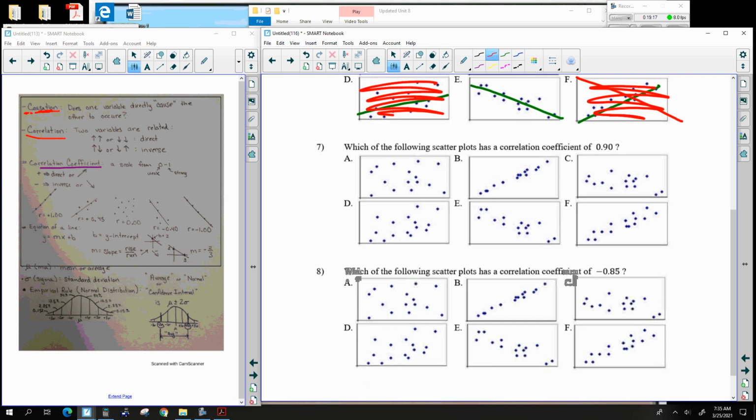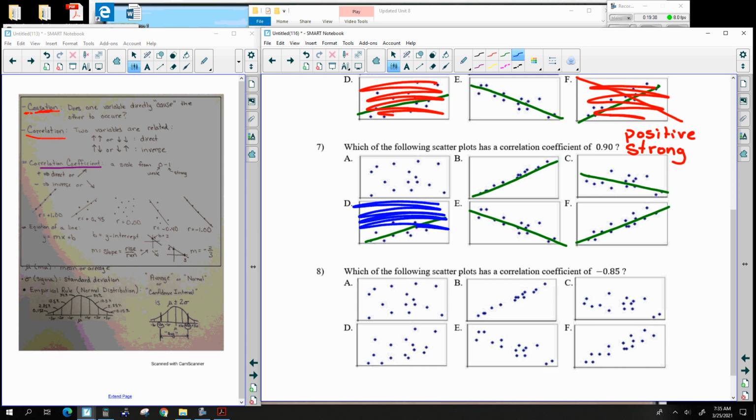Okay, this next one, we have a positive slope, and it's pretty strong. All right, so let's get rid of anything with a negative slope.